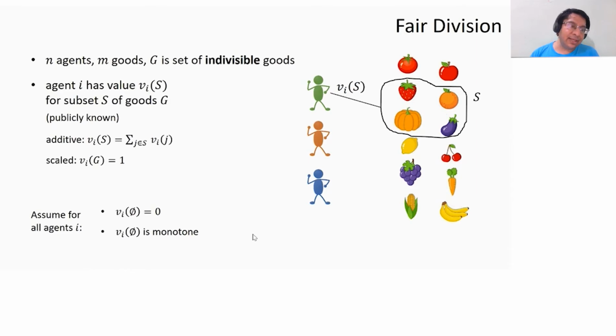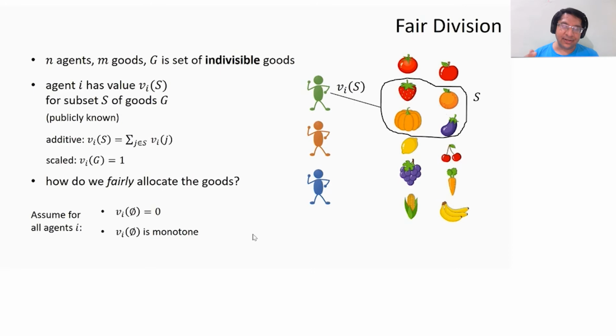I'm also going to be assuming that if an agent doesn't get anything, she has value 0. And secondly, that I'm looking at the case of goods. So the valuation function is monotone, which means that if I assign a good to an agent, her value should not decrease. And given this, I would like to come up with a fair allocation of the set of goods.